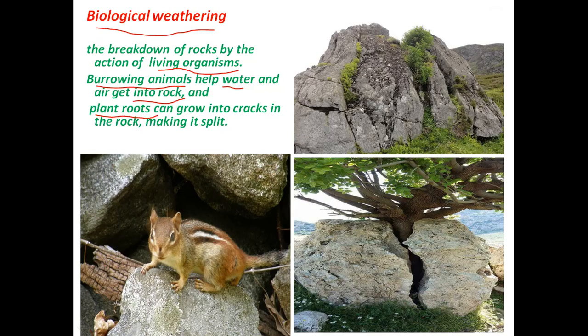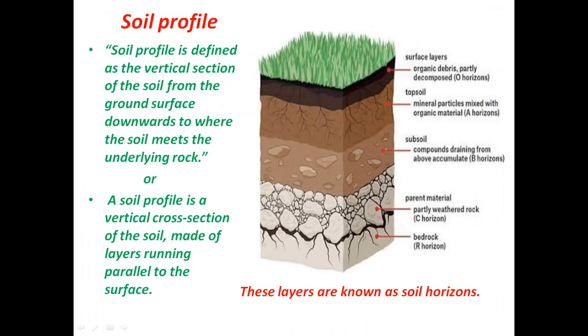Plant roots grow into the cracks of these rocks, which makes these rocks split into parts, and then they are further broken down into smaller pieces, and then into finer pieces, and ultimately that leads to the formation of soils. So this is how soils are formed by physical weathering, chemical weathering, and biological weathering.